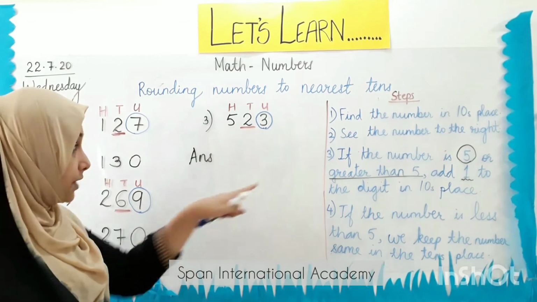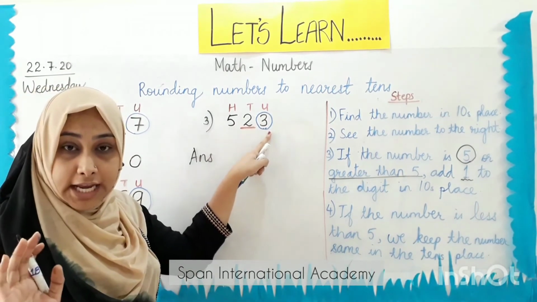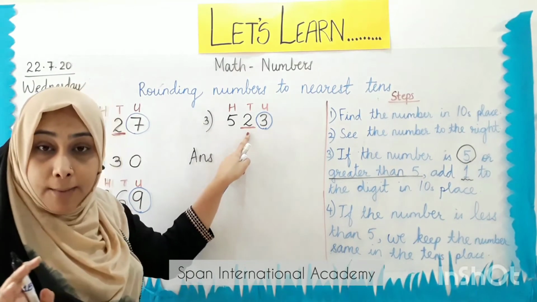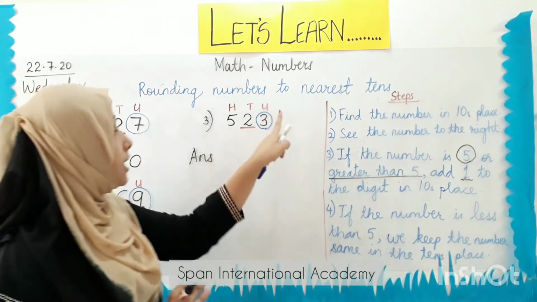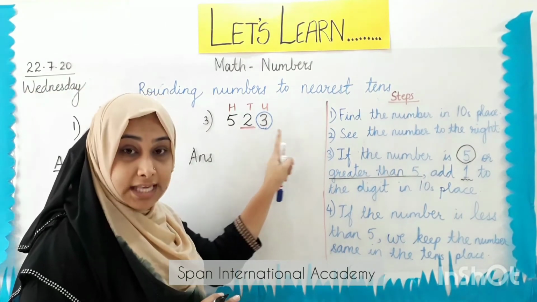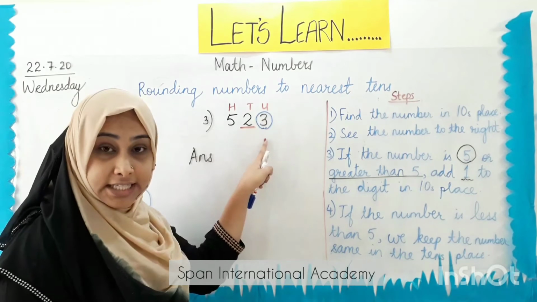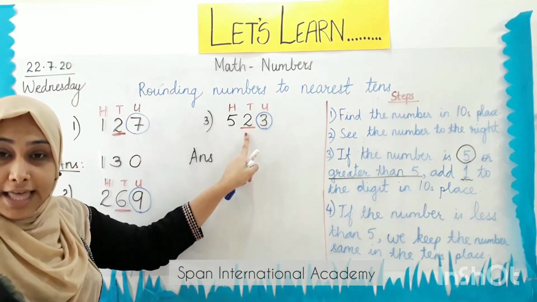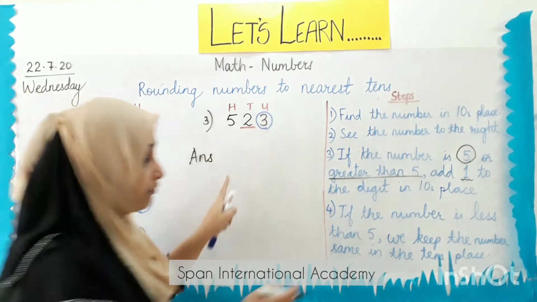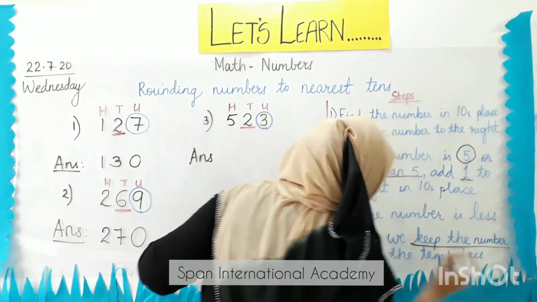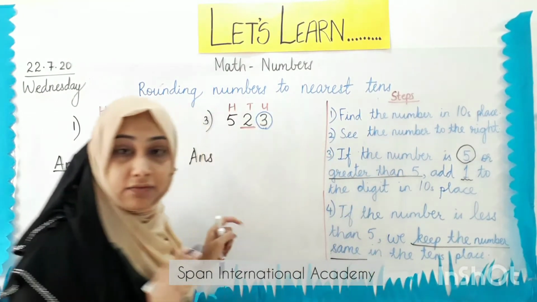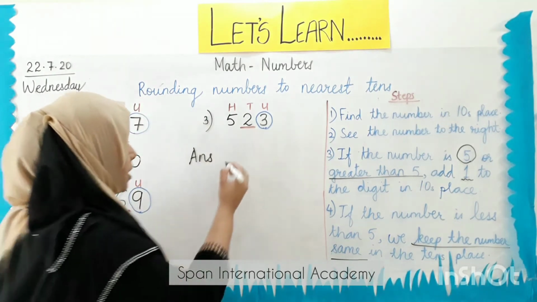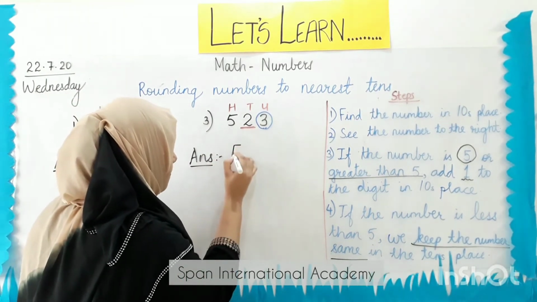What will the answer be? I have not changed anything. I have not changed the number in the tens place because the number in the units place, that is the number to the right of digit 2, is less than 5. So I have to keep the number same. So my answer will be